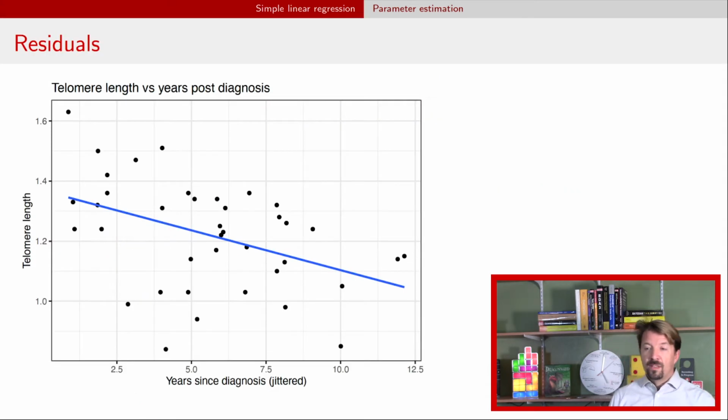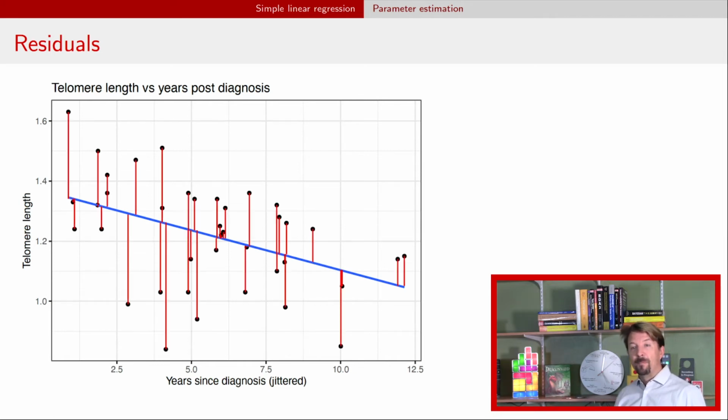All right. Now, as a visualization of what's going on here, we're trying to get this blue line. And the way that we try to get this blue line is by thinking about minimizing the sum of the squared residuals.